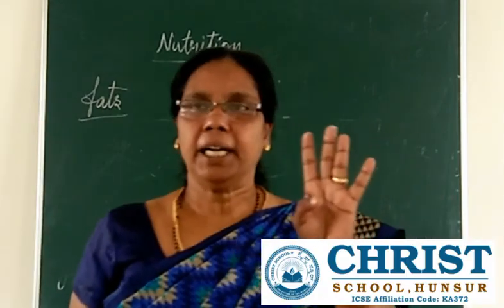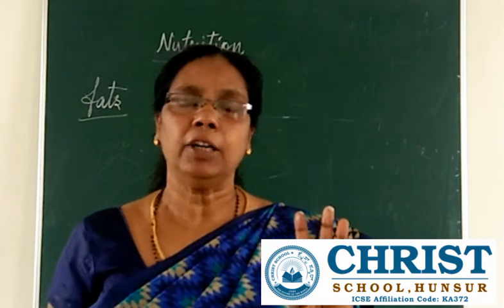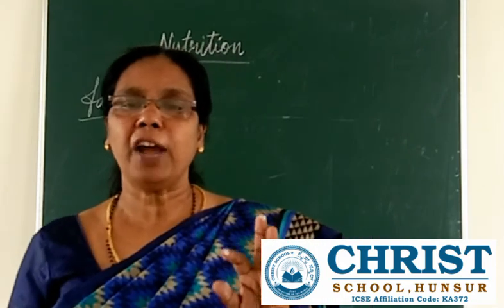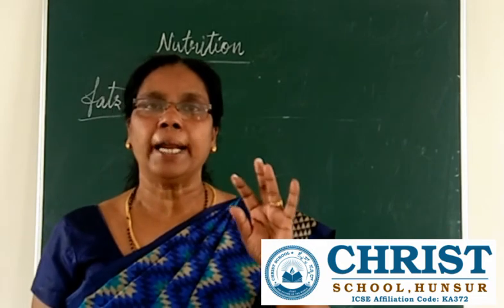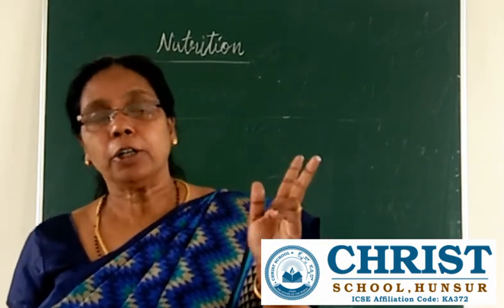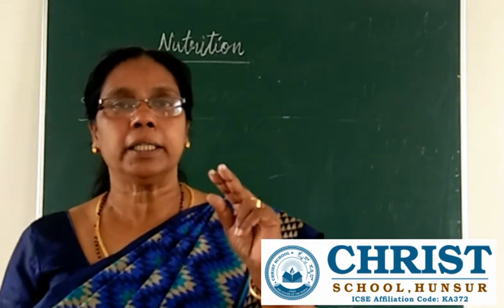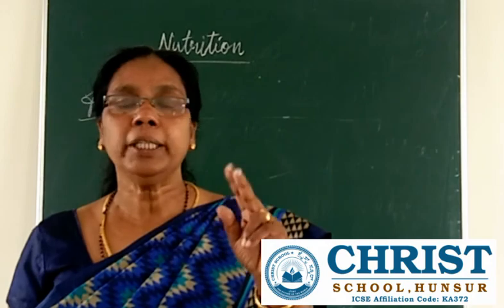So carbohydrate is one of the nutrients. Out of the 6 nutrients, carbohydrate we have learned. Now we can go to the fats. Fats are also composed of carbon, hydrogen and oxygen, just like carbohydrate. Carbohydrate is also composed of carbon, hydrogen and oxygen, where hydrogen and oxygen are in the ratio 2:1.